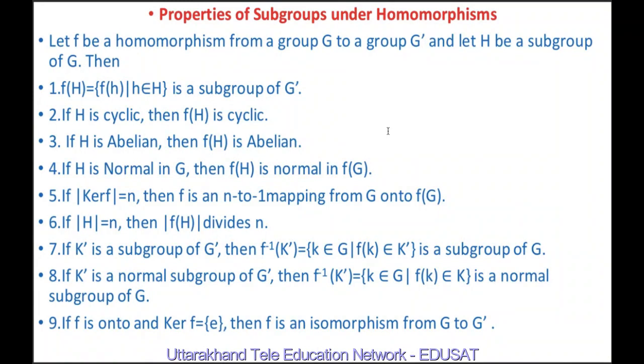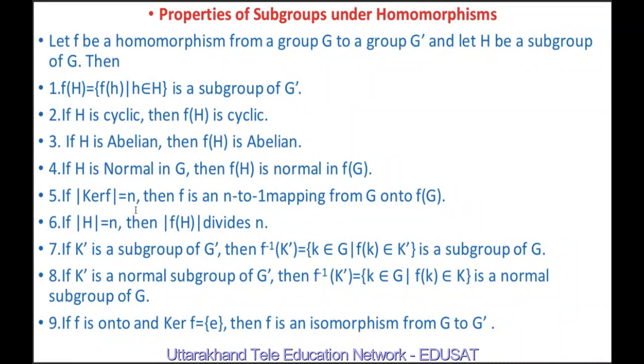And what do these properties mean? First of all, the first property states that if H is a subgroup of G, then its image f(H) is also a subgroup of G dash. The second property says that the homomorphic image of a cyclic group is cyclic. The third property says that the homomorphic image of an abelian group is abelian. The fourth property says that the homomorphic image of a normal group is normal.